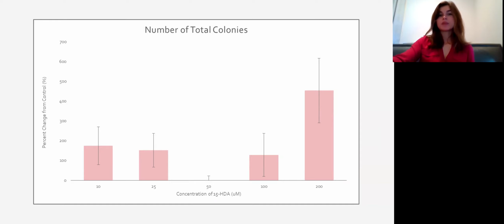That's this data here, and you can see from the error bars that there's no significant difference in the total number of colonies, which suggests that 15-HDA does not have any generalized effects. That means that we can assume that the effects that I show you next are due to 15-HDA specifically inhibiting conjugation.